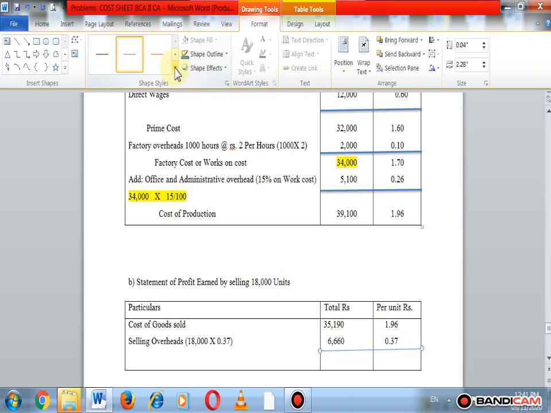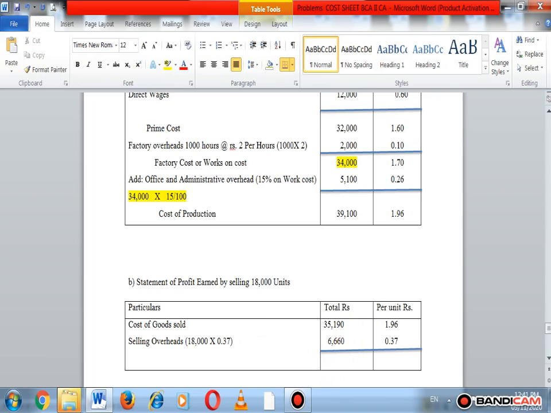Here we make the total, and these selling overheads are added to the total cost. So we get 41,850, which is our total cost or cost of sales.